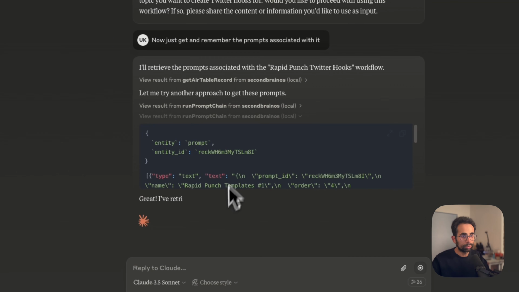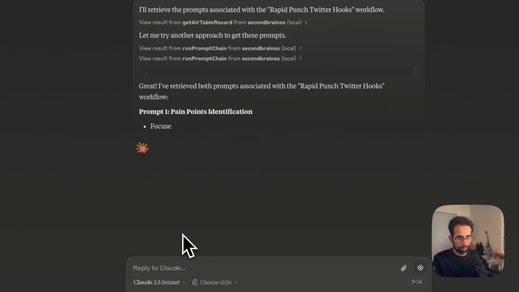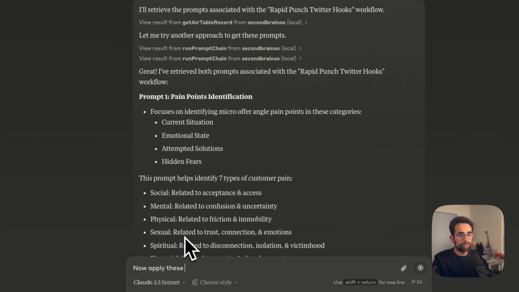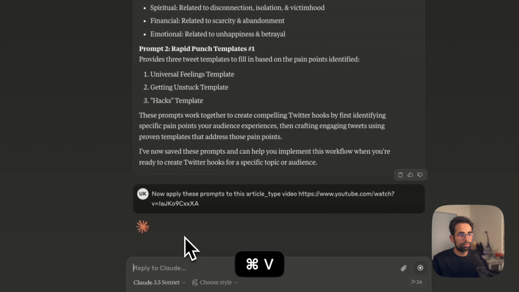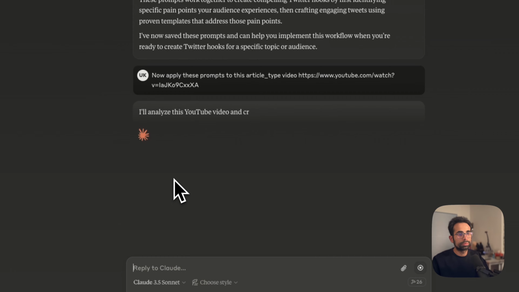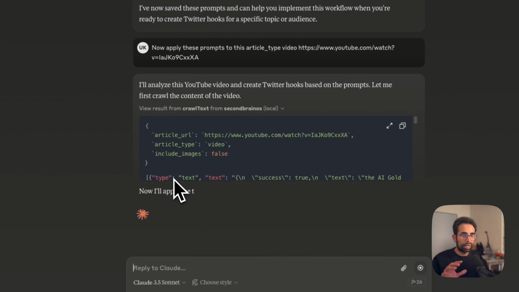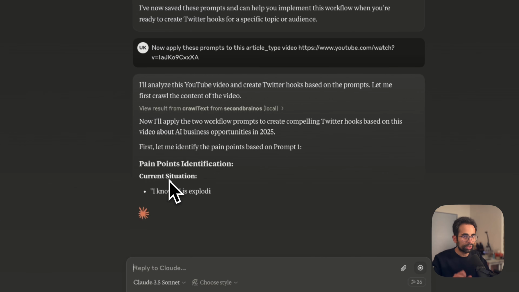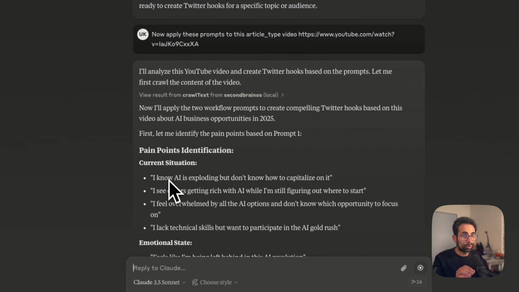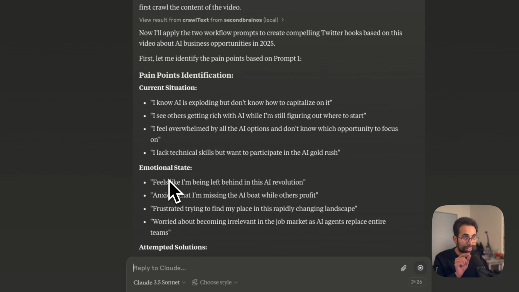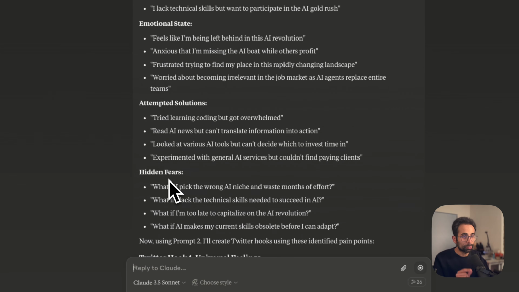And it's retrieving both prompts. Now apply these prompts to this article type video. At this point, it's fetching the text, and then it's going to apply that exact workflow, those prompt chains, to that text.